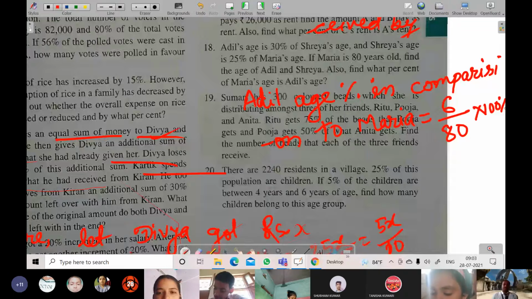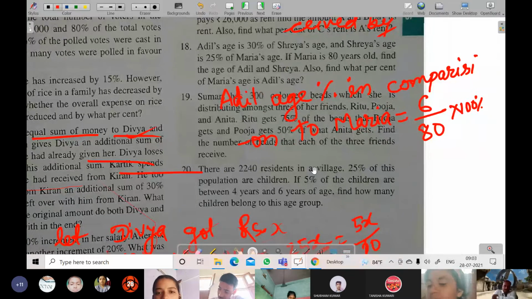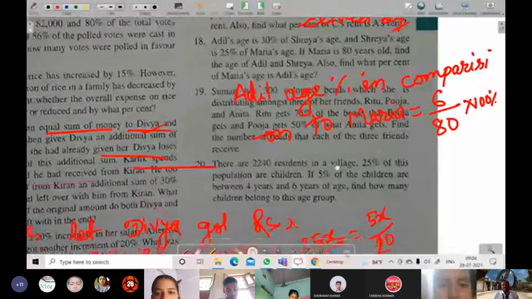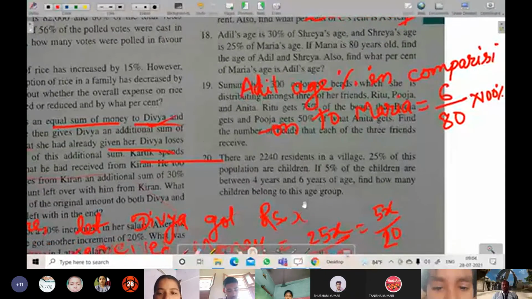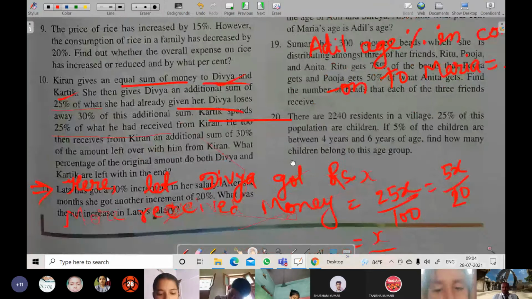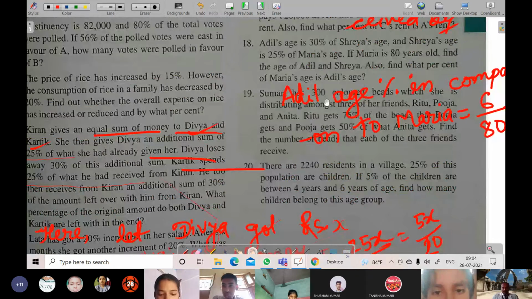Got it? Yes, sir. Okay. So now does anyone have more problems in exercise 9.1 or in the Try This section of page number 120? Yes? Question number 13.